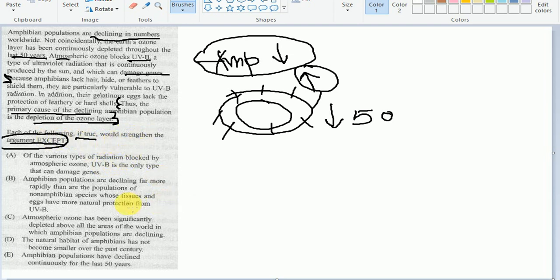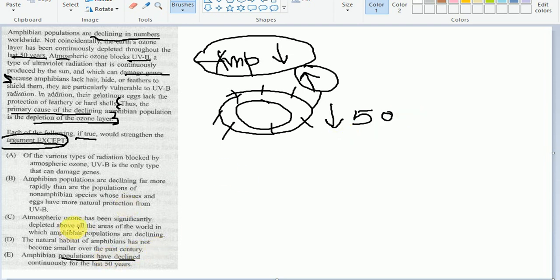So let's start in the descending order. Option E: amphibian populations have declined continuously for the last 50 years. The author mentioned that the ozone layer has been continuously depleted throughout the last 50 years, and here option E says amphibian populations have declined continuously for the last 50 years.